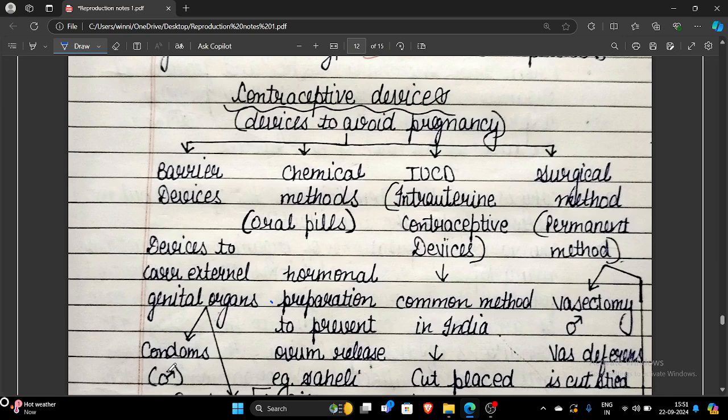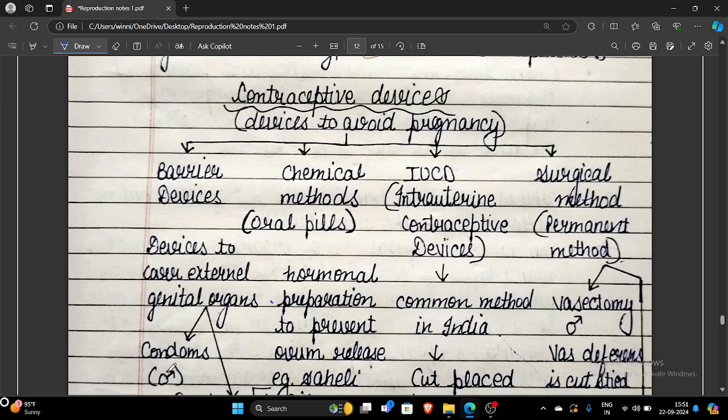Next is the chemical method, or oral pills. Here the pills, the tablets, they are taken orally through mouth. These are the hormonal preparations which help to prevent ovulation, ovum release. If ovum is not released, sperm will not fertilize ovum. An example for it is Saheli. In case of IUCD, the method is generally used in India most of the times to space children, to create gap between children. Okay, it's a common method in India. An example for it is copper T. It is placed in uterus to prevent attachment of zygote.